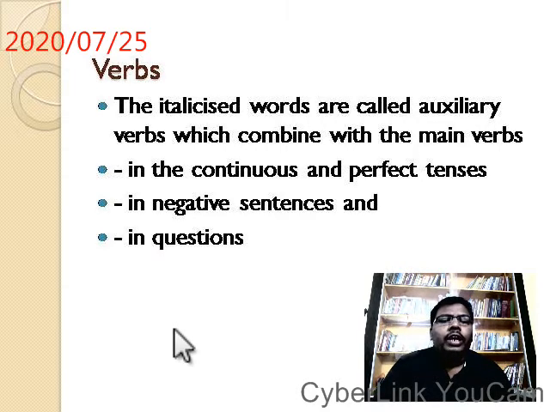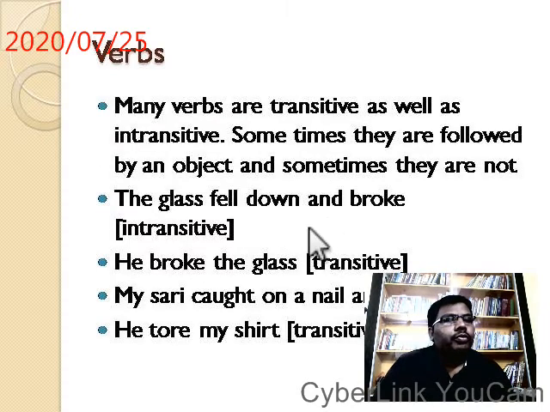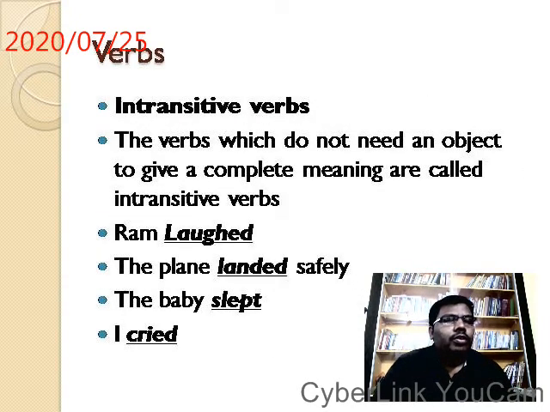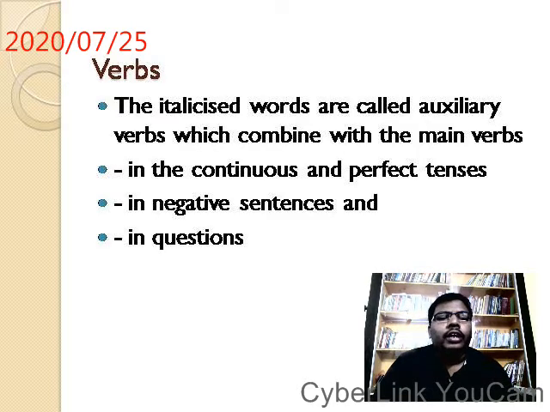Sometimes we don't need helping verbs, as I told you in the first lesson. I eat chocolate. In that sentence, eat is the main verb.